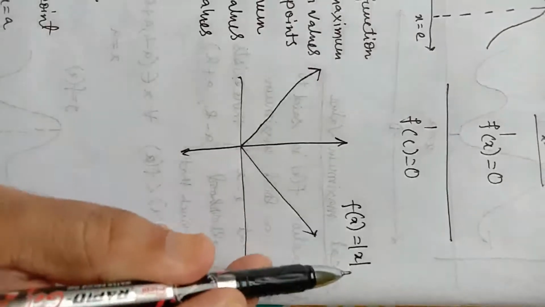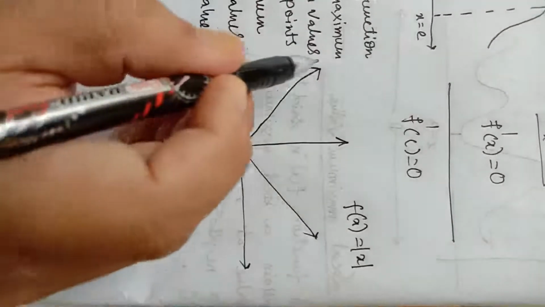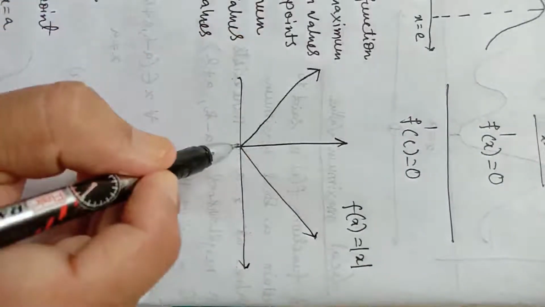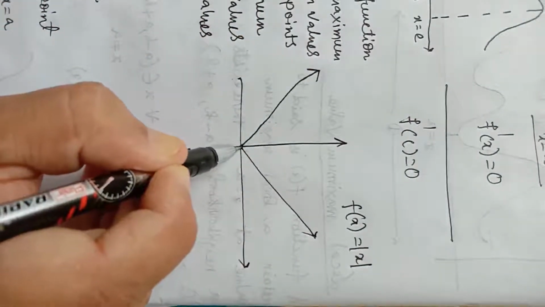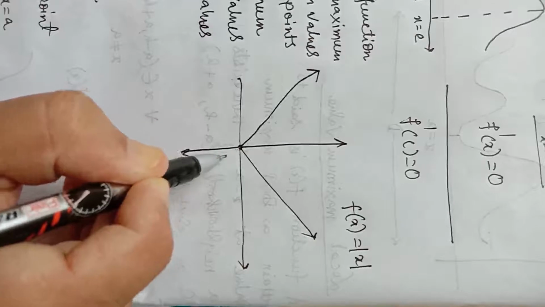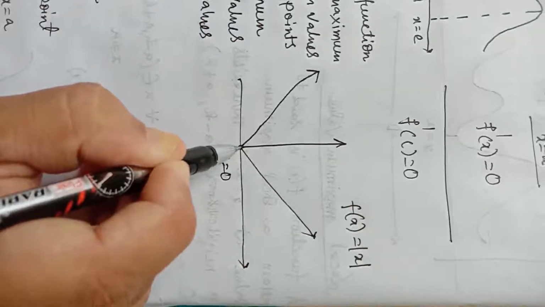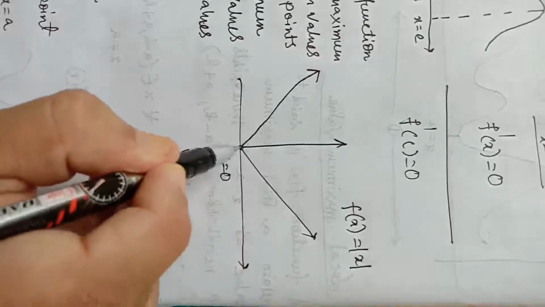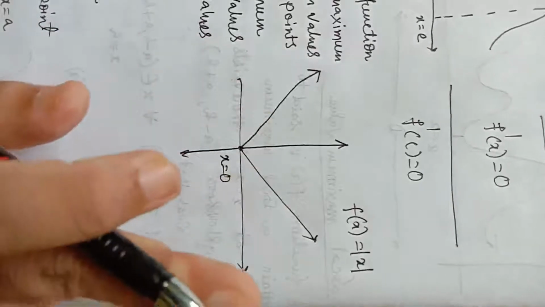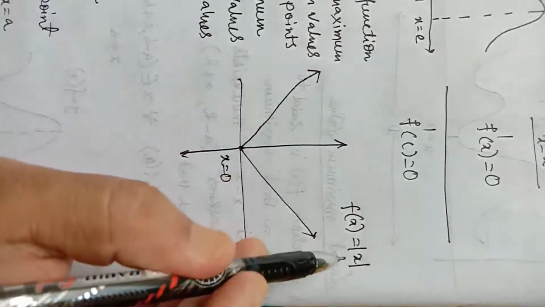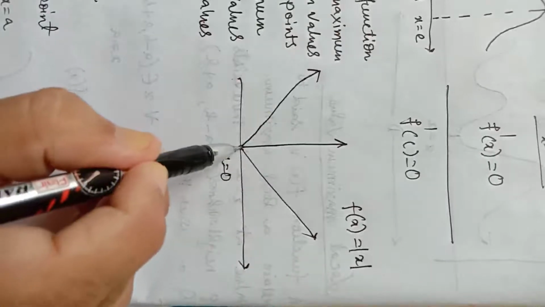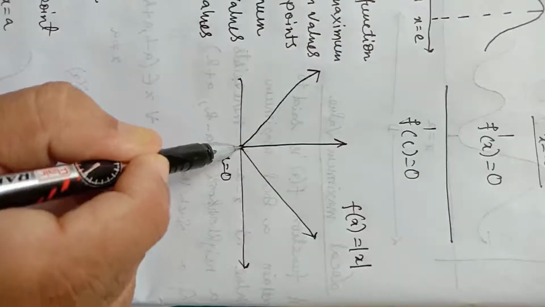Now let us consider the graph of f x equal to modulus of x. From the graph, it is clear that the function has a minimum value at this point. This point means x equal to 0. The function has a minimum value at x equal to 0, and the minimum value is also 0. Now we know that f x equal to modulus of x is not differentiable at x equal to 0.